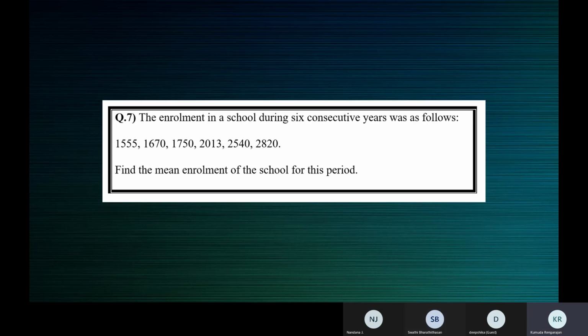Was this also a part of the homework? Yes, ma'am. Question 7 also. Okay, fine. Deepshita, what is the total of all these numbers? Ma'am, 2058.